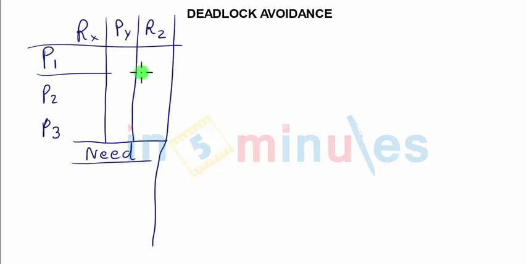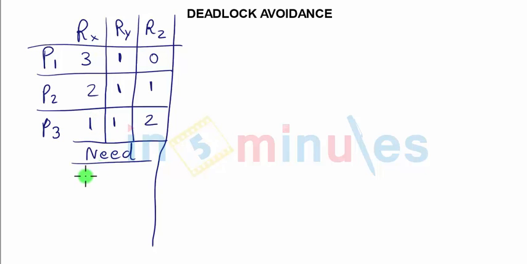We would have process 1, process 2, process 3, and resource X, resource Y, resource Z. We may say two basic terms. Process 1 has 3 instances of resource X, 1 instance of resource Y, and 0 instances of resource Z. Similarly, P2 has 2, 1, 1. That is 2 instances of resource X, 1 instance of resource Y, and 1 instance of resource Z.